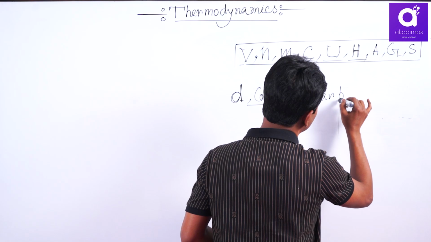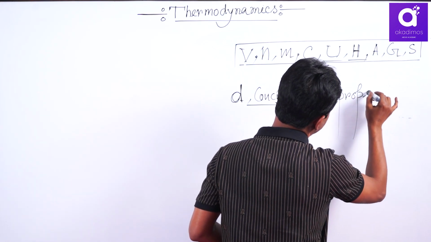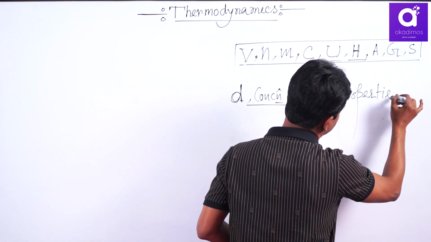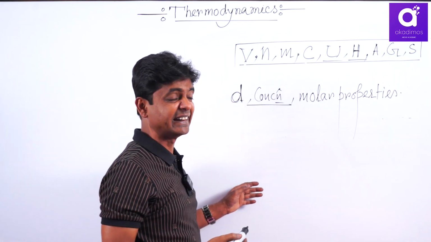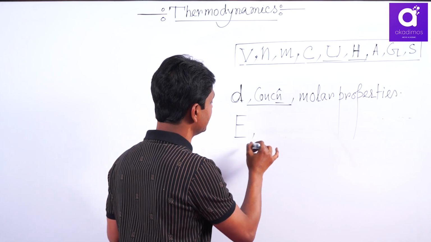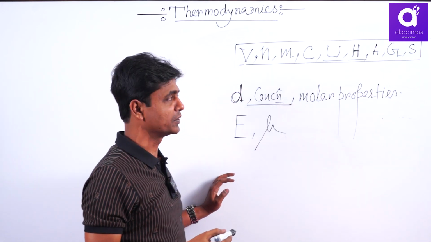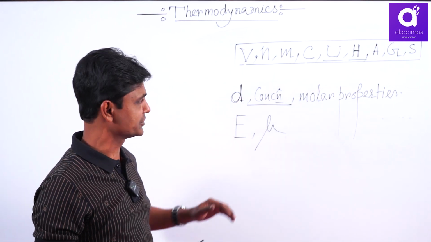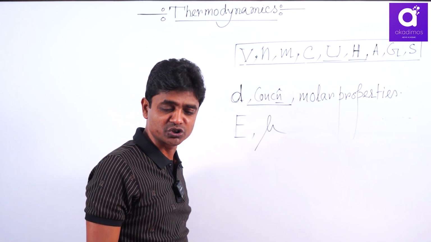That's why any molar properties are intensive properties. Other than molar properties, electrode potential is also an intensive property, and refractive index is an intensive property. These are intensive properties, not dependent on number of moles.